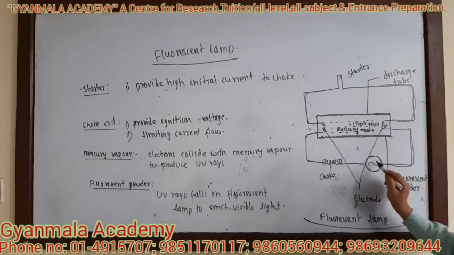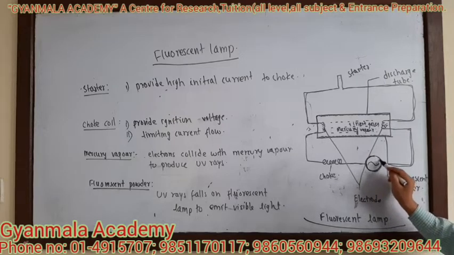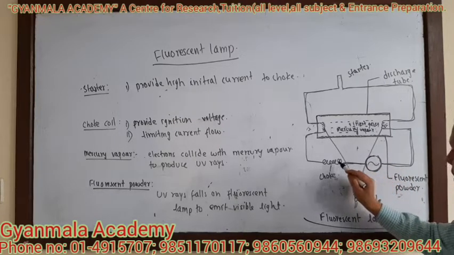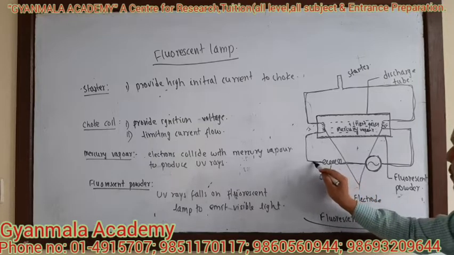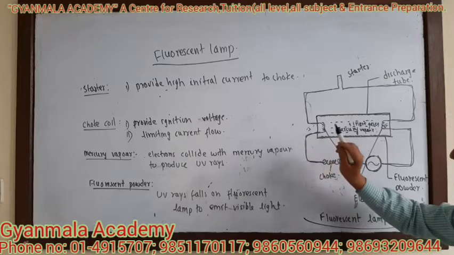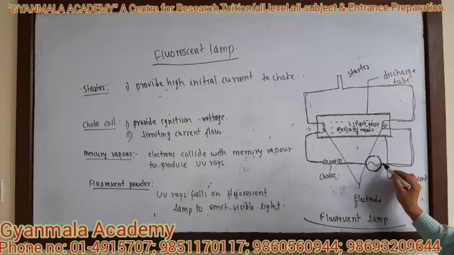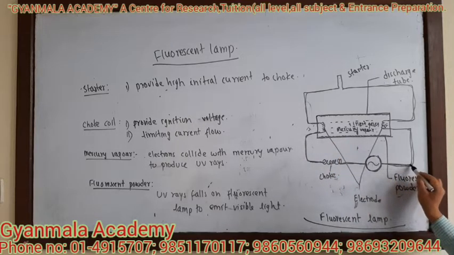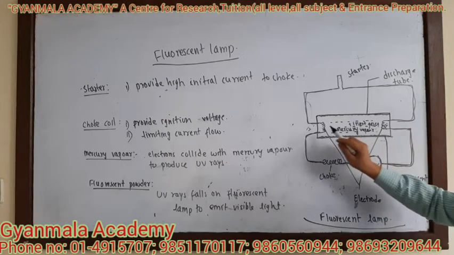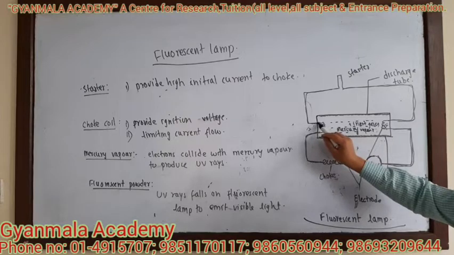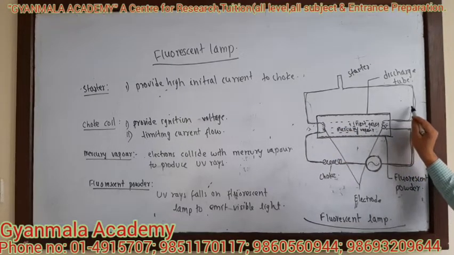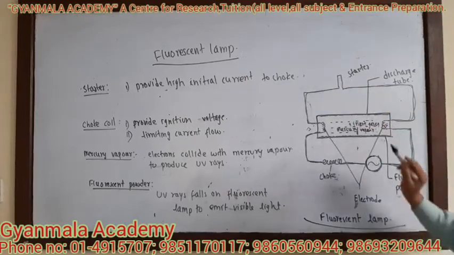Listen carefully. The AC supply is connected: one of the terminals is connected with the choke, and it is connected with one terminal of the first electrode. The second terminal of the AC supply is connected to the first terminal of the second electrode. Now the second terminal of the first electrode and the second terminal of the second electrode are both connected with the starter.